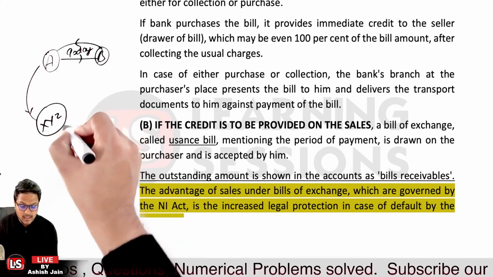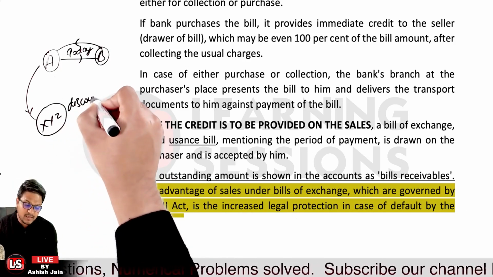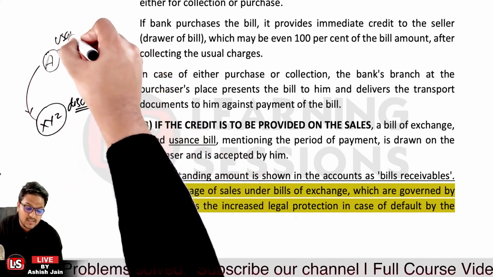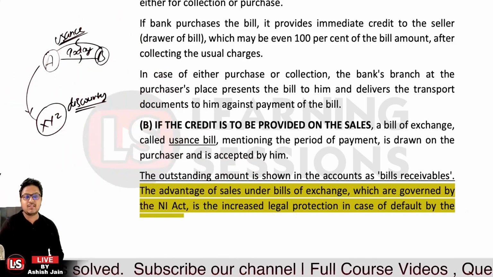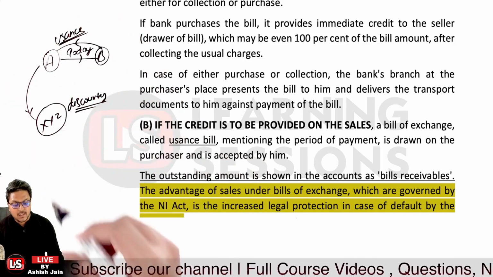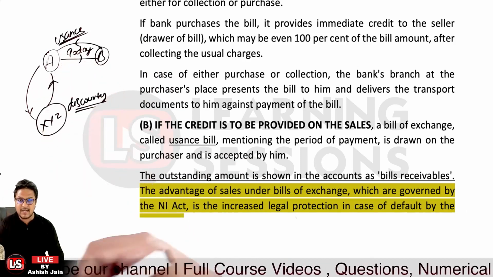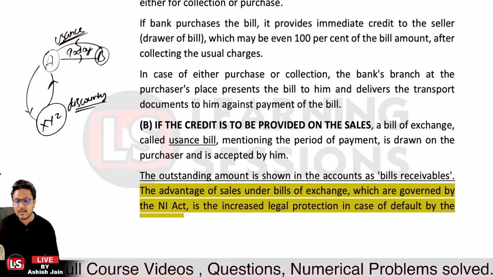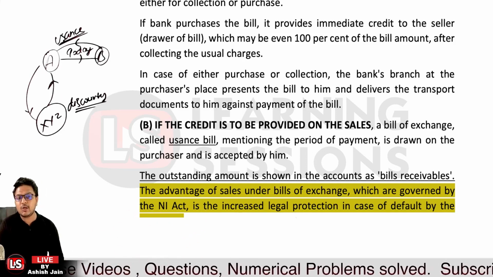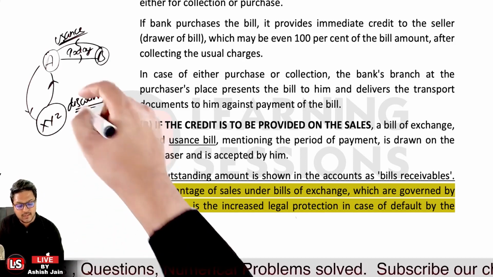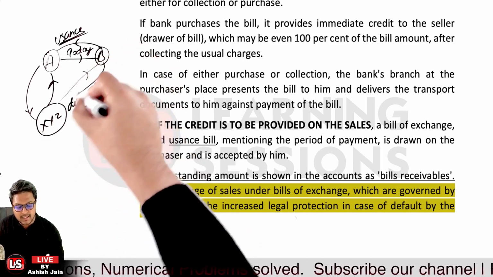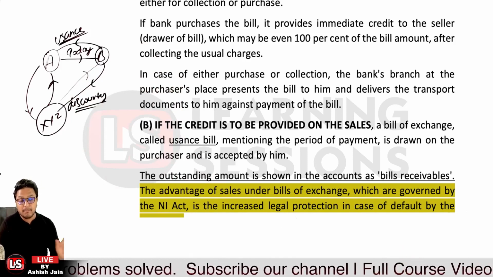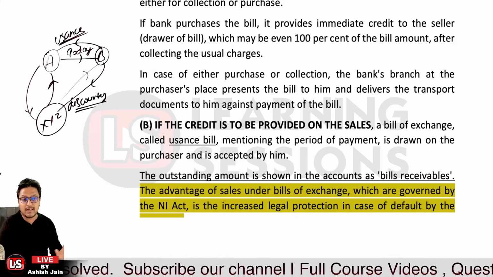The bank will discount this bill, because a credit period is given. It is a usage bill which has been drawn, and the bank provides the liquidity after discounting. For a period of 90 days, whatever the interest is will be debited upfront, and the rest of the amount will be credited to A's account. After 90 days, the bill will be presented to person B and the amount collected. That is the case when a bill is drawn and a credit period is given.